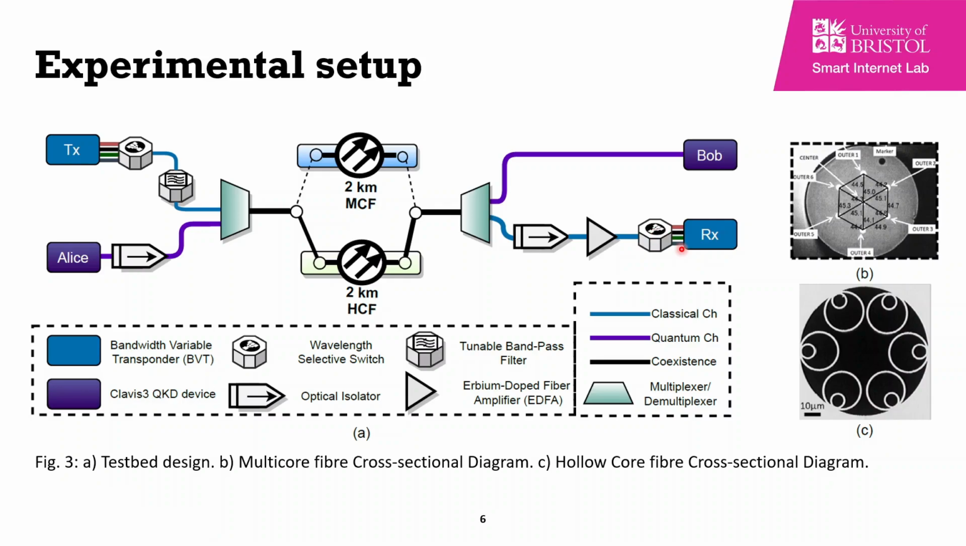This is a cross-sectional diagram of the multi-core fiber, and this is the cross-sectional diagram of the 2018 ORC hollow core fiber that was used in this experiment. The loss of the quantum channel is 10.5 dB from Alice all the way to Bob, and the classical channels used in this experiment are 100G BPSK.